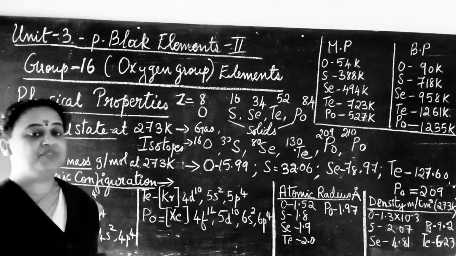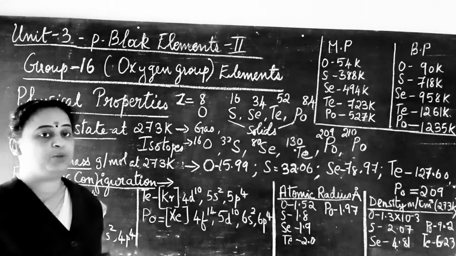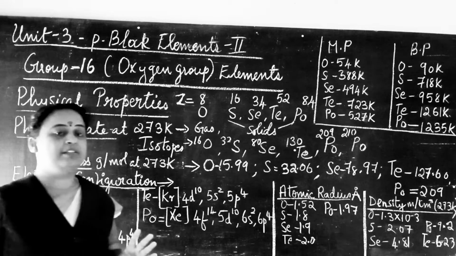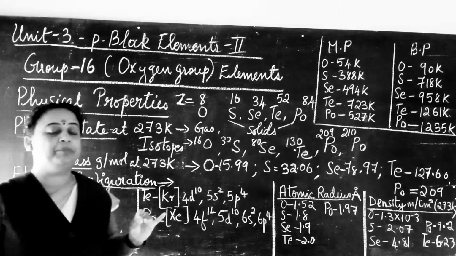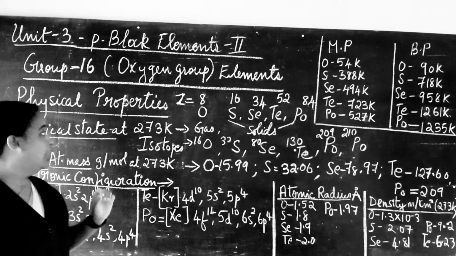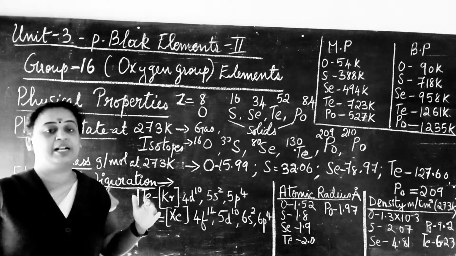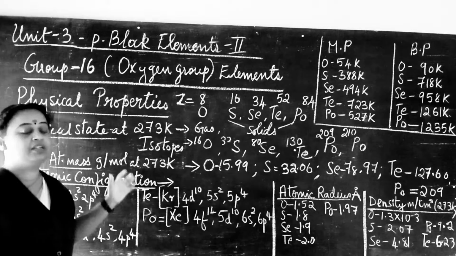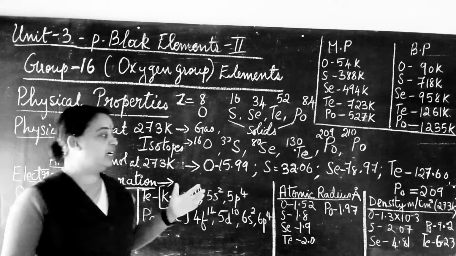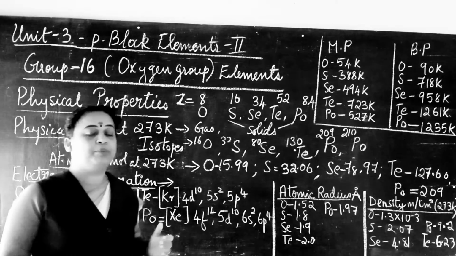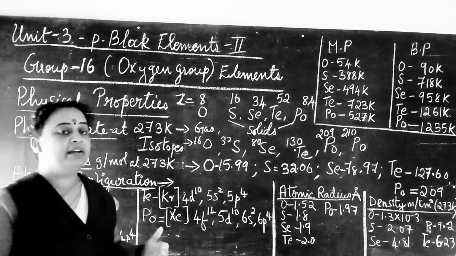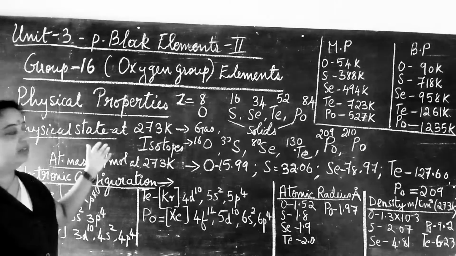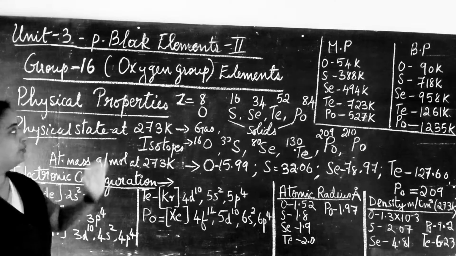Let us study about the physical properties of chalcogens. The chalcogen family consists of oxygen, sulfur, selenium, tellurium and polonium. One by one, let us see the physical properties like physical state, atomic mass, electronic configuration, isotopes, density, atomic radius, melting point and boiling point. These are the different physical characteristics we study under this topic.